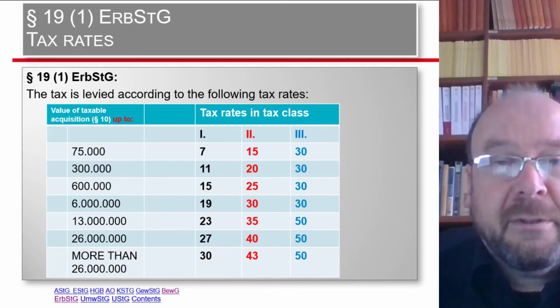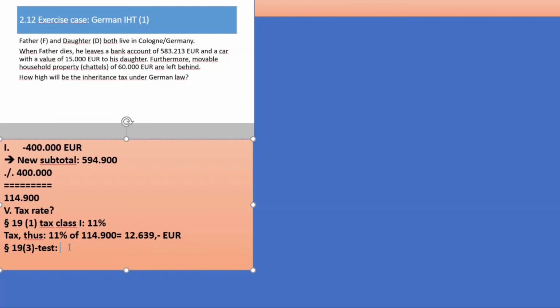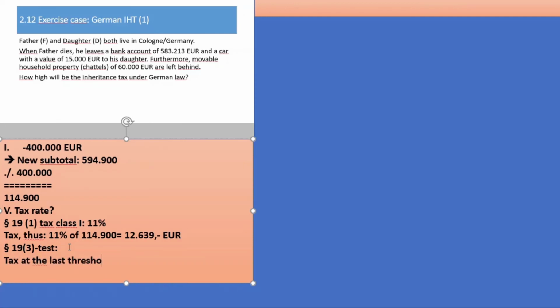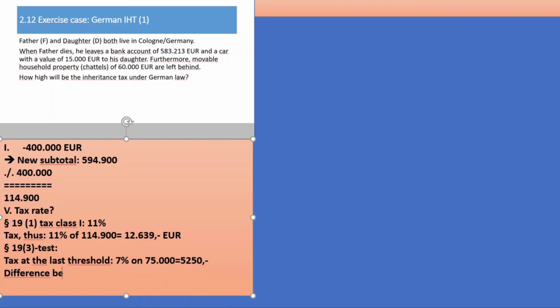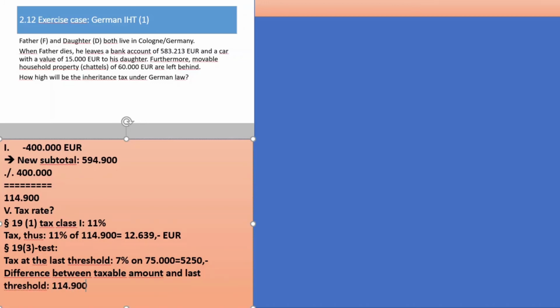So let's calculate. The tax at the last threshold was 7% on 75,000. That would be, let's take a calculator, 5,250 euro. The difference between taxable amount and last threshold is 114,900 minus 75,000.